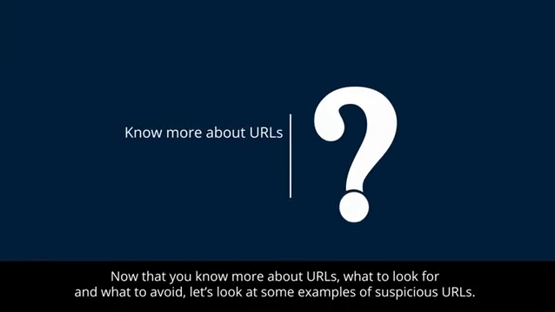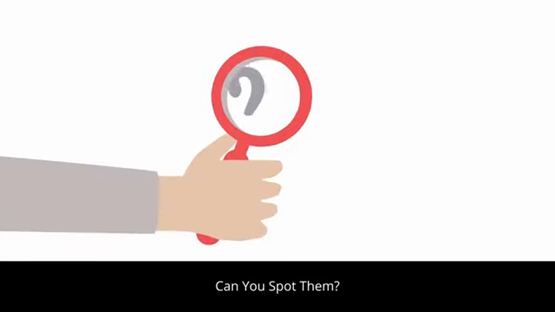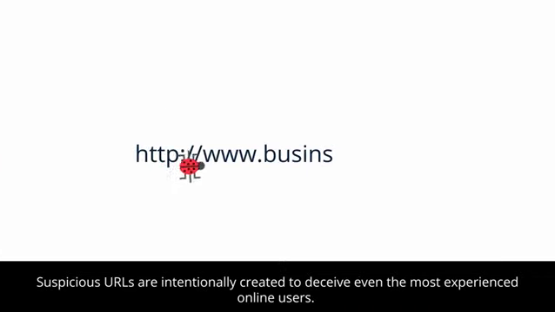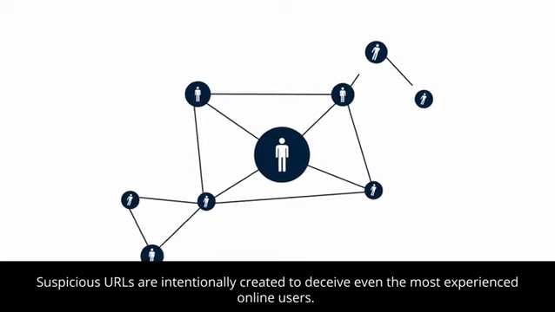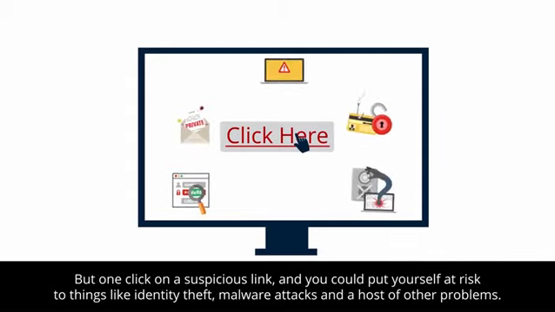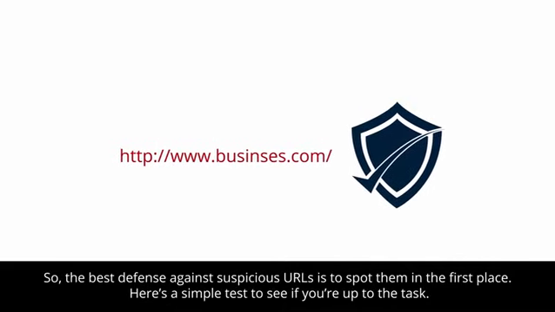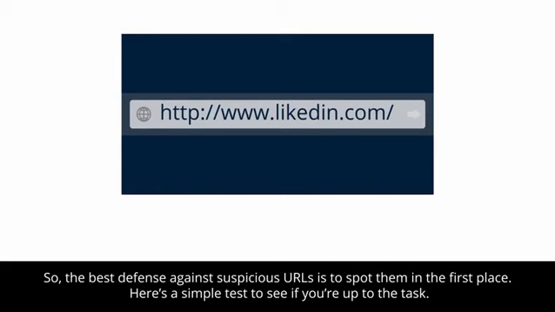Now that you know more about URLs, what to look for, and what to avoid, let's look at some examples of suspicious URLs. Can you spot them? Suspicious URLs are intentionally created to deceive even the most experienced online users. But one click on a suspicious link, and you could put yourself at risk to things like identity theft, malware attacks, and a host of other problems. So, the best defense against suspicious URLs is to spot them in the first place. Here's a simple test to see if you're up to the task.